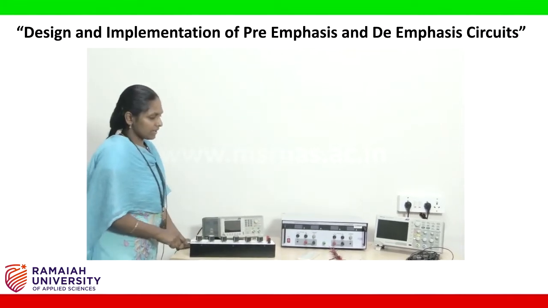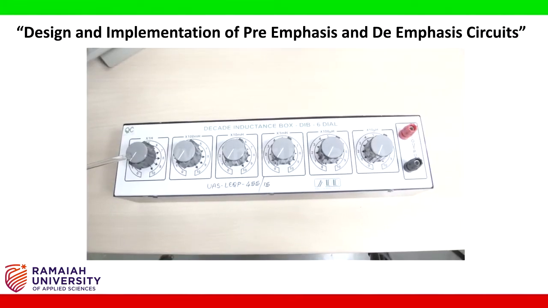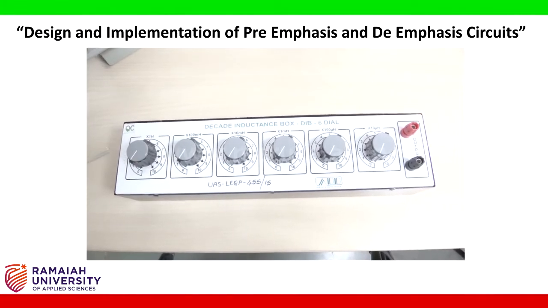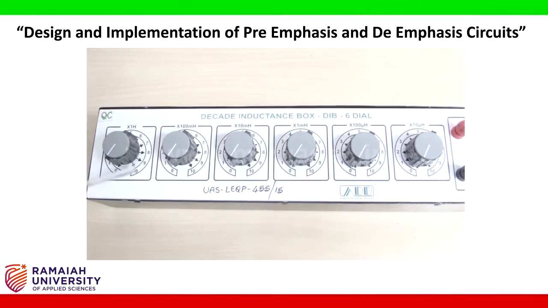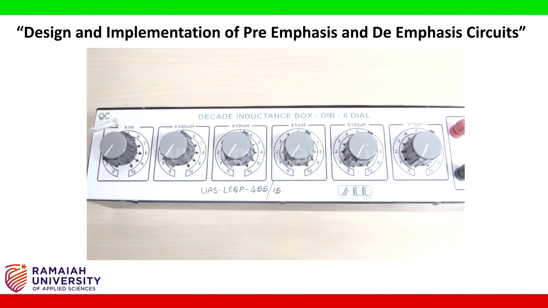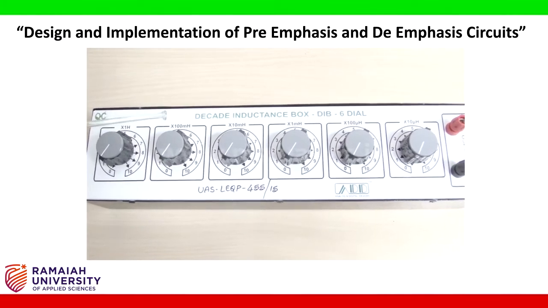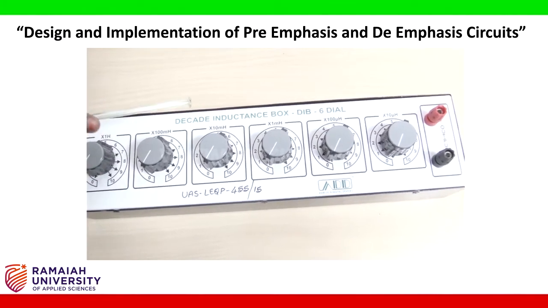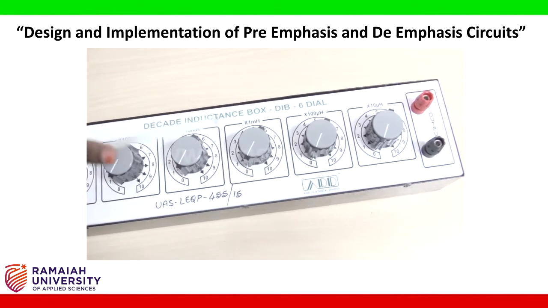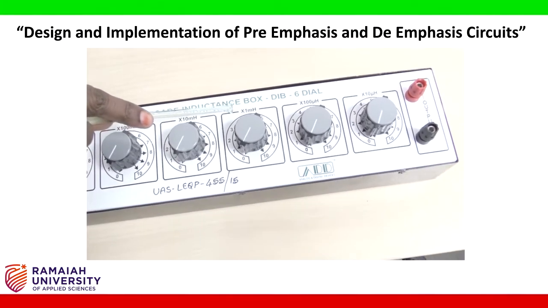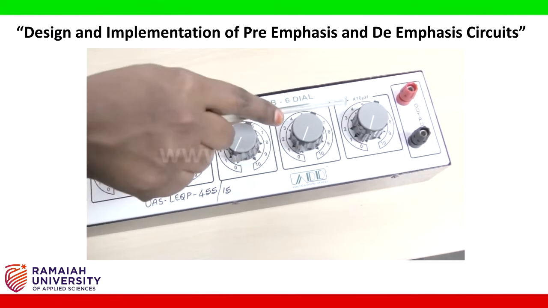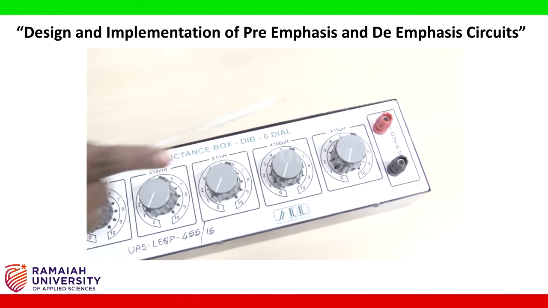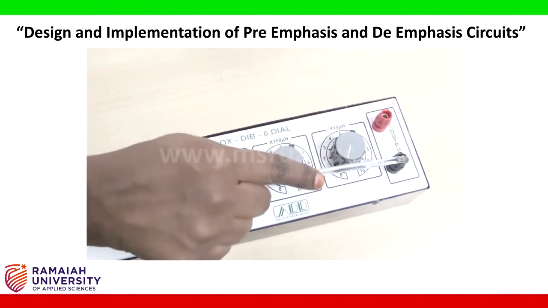Decade inductance box. It gives any value of inductance that we set here. It is called DIB. The value of inductance can be adjusted from microhenries to henries. This knob can be turned from 0 to 10. It represents multiples of Henry. This knob represents multiples of 100 millihenry. This represents multiples of 10 millihenry. This is for multiples of 1 millihenry, this is for multiples of 100 microhenry, and this for multiples of 10 microhenry.